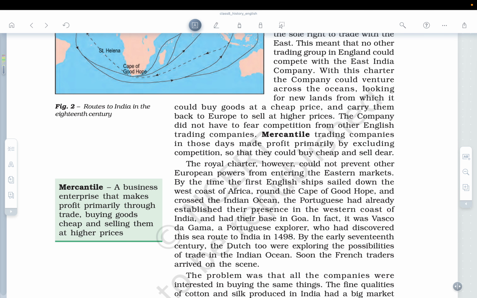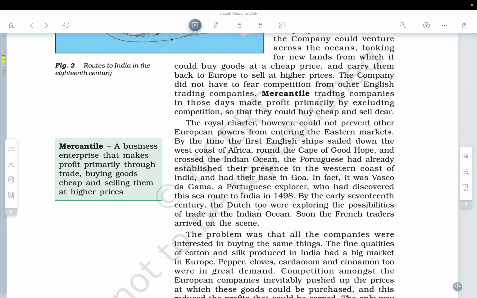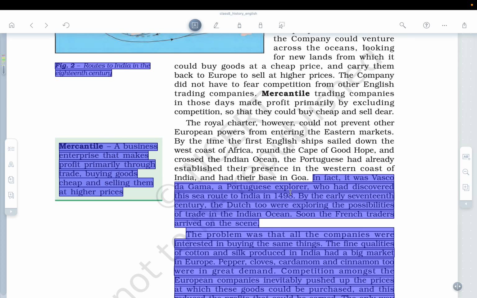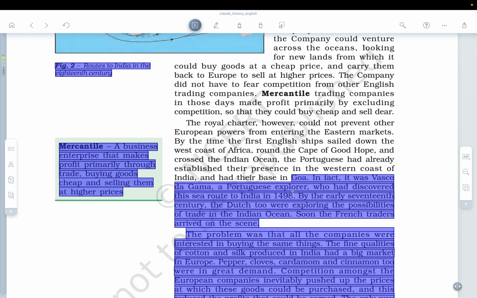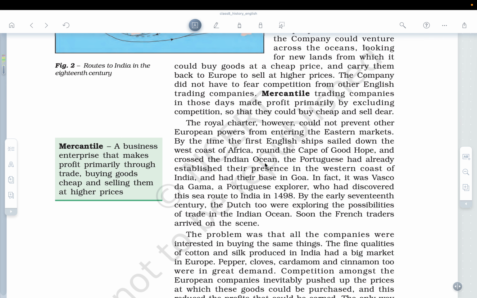The Portuguese had already established their presence on the western coast of India and had their base in Goa. In fact, it was Vasco da Gama, a Portuguese explorer, who had discovered the sea route to India in 1498. Now, this becomes very, very important. Factual information which can be asked in the BPSC: when did Vasco da Gama land in India? So he came to India in 1498.